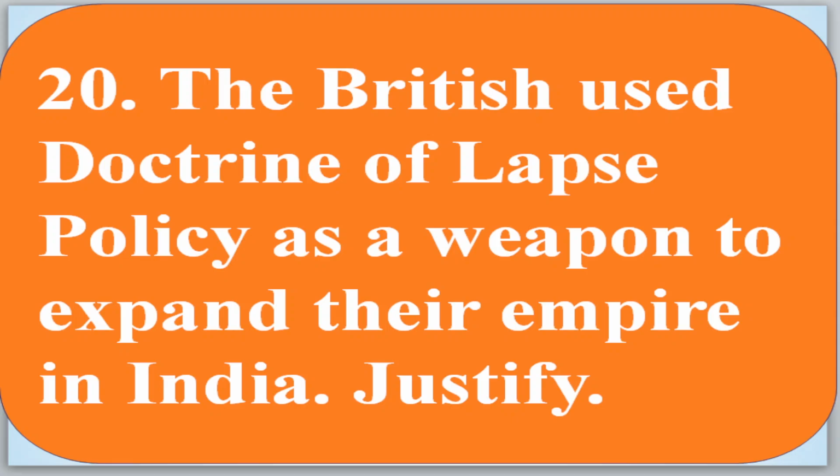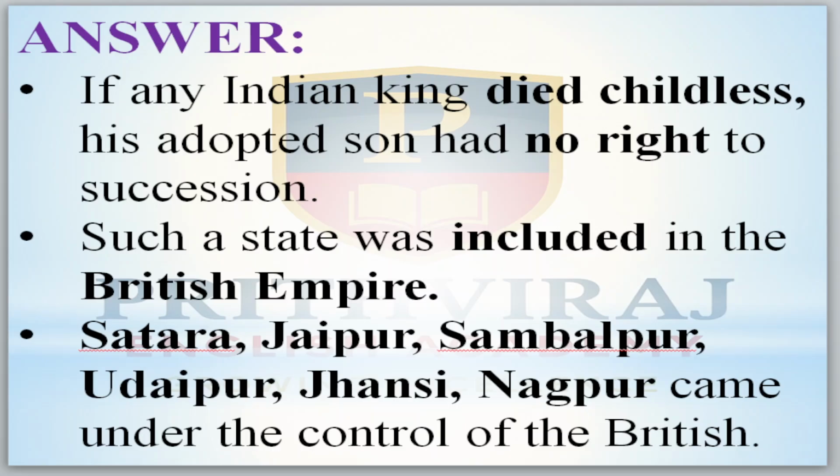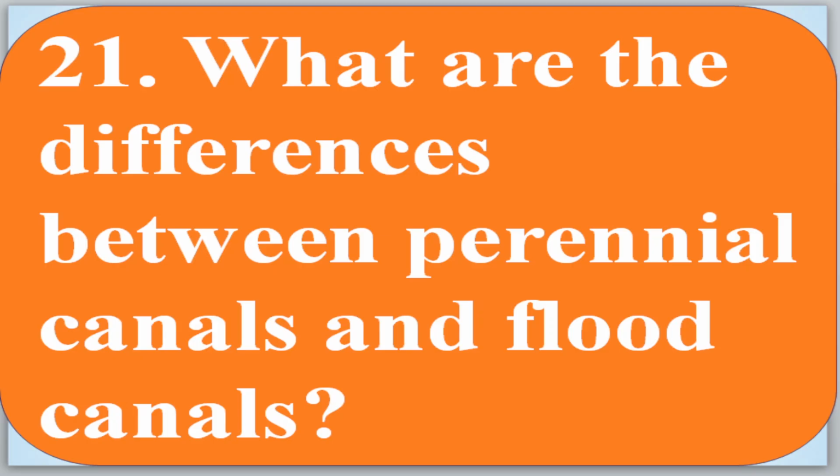The British used doctrine of lapse policy as a weapon to expand their empire in India. Justify. Yes. If any Indian king died childless, his adopted son had no right to succession, means to become a king. Such a state was included in the British Empire. Satara, Jaipur, Sambalpur, Udaipur, Jhansi, Nagpur came under the control of the British. Okay, now move to the next.